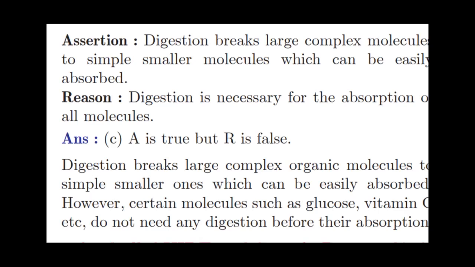We all know what the process of digestion is, right? However, certain molecules such as glucose, vitamin C, etc. do not need any digestion before their absorption. In the reason, they have stated digestion is necessary for the absorption of all types of molecules. But glucose and vitamin C don't need to be digested. These can be absorbed directly without the process of digestion. So that statement is false.